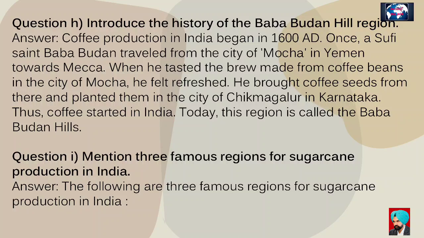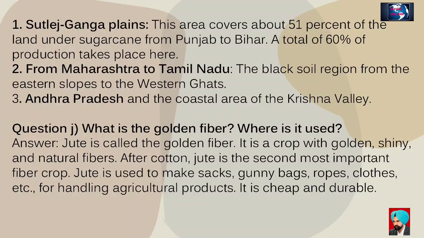Question I. Name the 3 famous regions for sugarcane production in India. Answer. The following are the 3 famous regions for sugarcane production in India. First, Satluj Ganga Plains. This region extends from Punjab to Bihar, accounting for nearly 51% of the area under sugarcane. It contributes around 60% of total production. Second, Maharashtra to Tamil Nadu, the black soil region extending from the eastern slopes to the western Ghats.